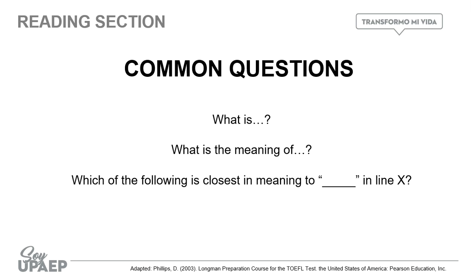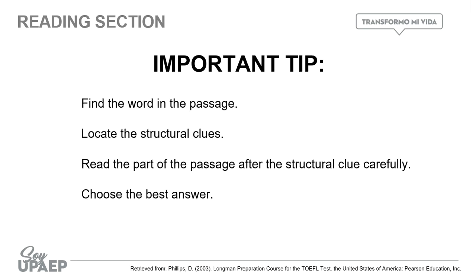Okay, so now let's review the different steps that we need to follow in order to determine the definitions for vocabulary. First of all, remember, you have to find the word in the passage and take advantage of the number of lines that they are giving to you. This is going to help you answer faster. Then locate the structural cues, as I said, for example, hyphens, definitions, examples, and also restatements of the ideas. After that, you have to read the part of the passage after the structural clue carefully, and of course, then choose the best answer. Okay?